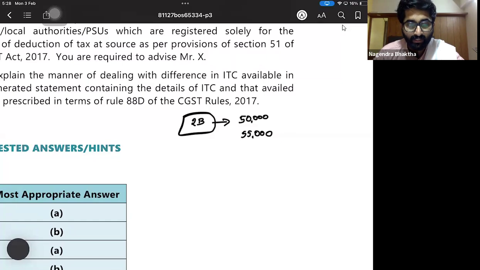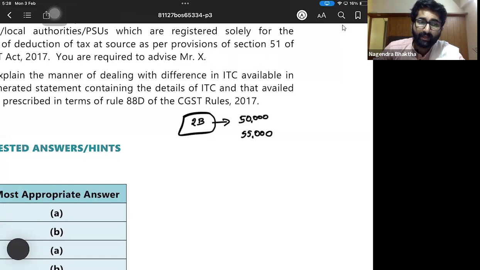What is the intimation that he gets? It will direct him to pay the amount of that difference or explain the reason within 7 days. So this registered person has to pay the amount or furnish the reply within 7 days, where the amount specified in the intimation remains unpaid within the 7 days period and where no explanation is furnished.